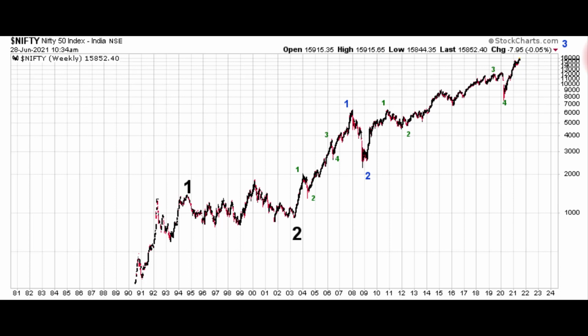So we're going to get started here on Nifty 50 Index. We've looked at this before. We're going to do a full update starting back from its inception back in 1990. So the goal with Elliott Wave, as always, is to identify trendy 5-wave moves. That dictates the direction of the trend. It also tells us how long that trend's going to continue, because it should continue until a 5-wave move completes.